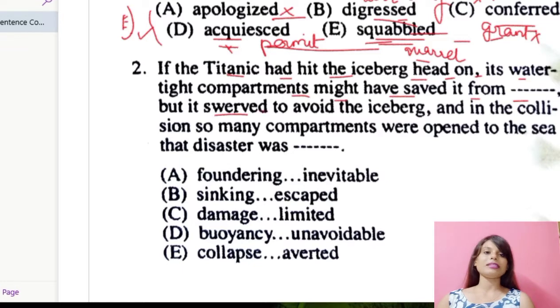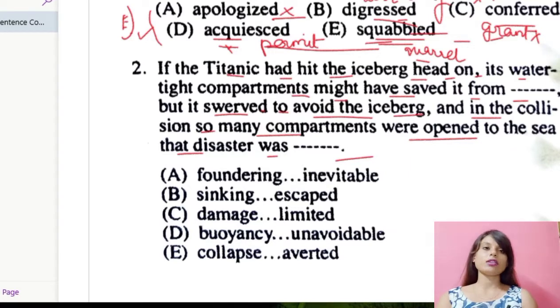But what happened is it swerved to avoid the iceberg, and in the collision so many compartments were open to the sea. That disaster was dash. So if it had hit head on, the watertight compartments might have saved the Titanic from drowning.